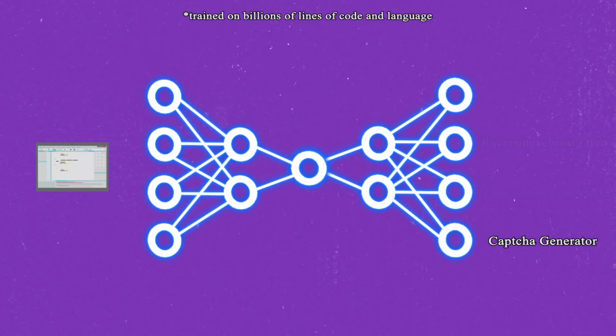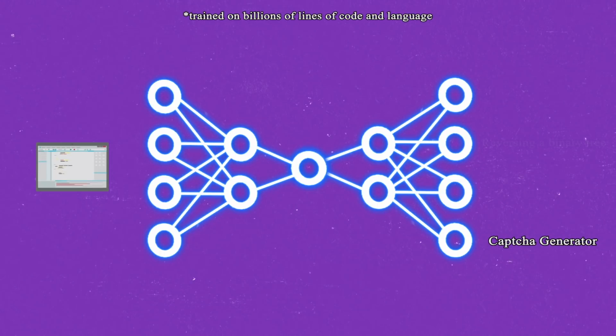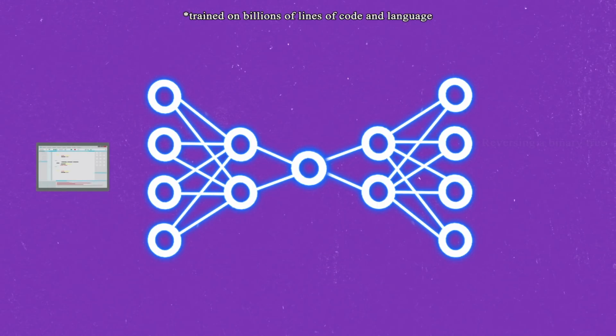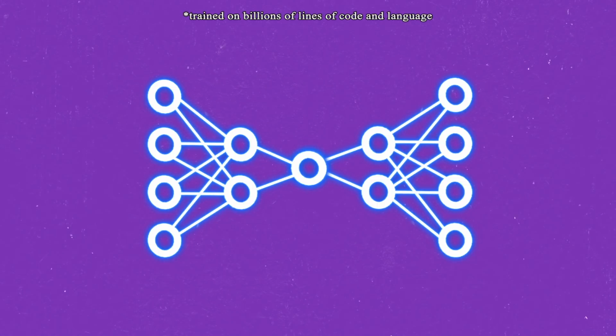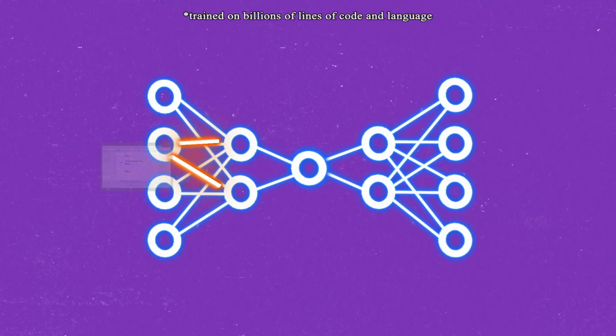So not only are you able to pass in code as input and it's going to summarize what that code is doing, but you can pass in a sentence and it's going to generate code based off whatever sentence you passed in. So you can quite literally ask this artificial brain to make any piece of software for you. And this is exactly what led to the creation of Codex.